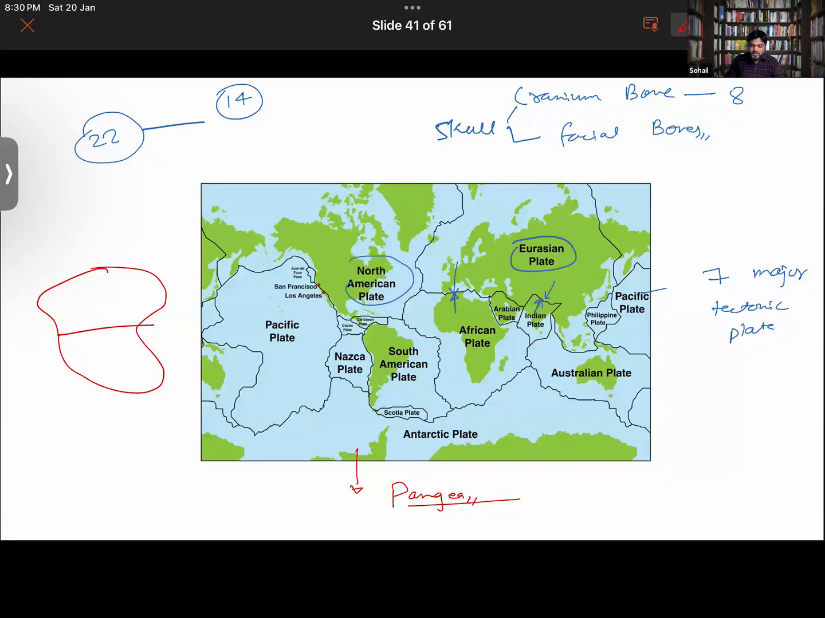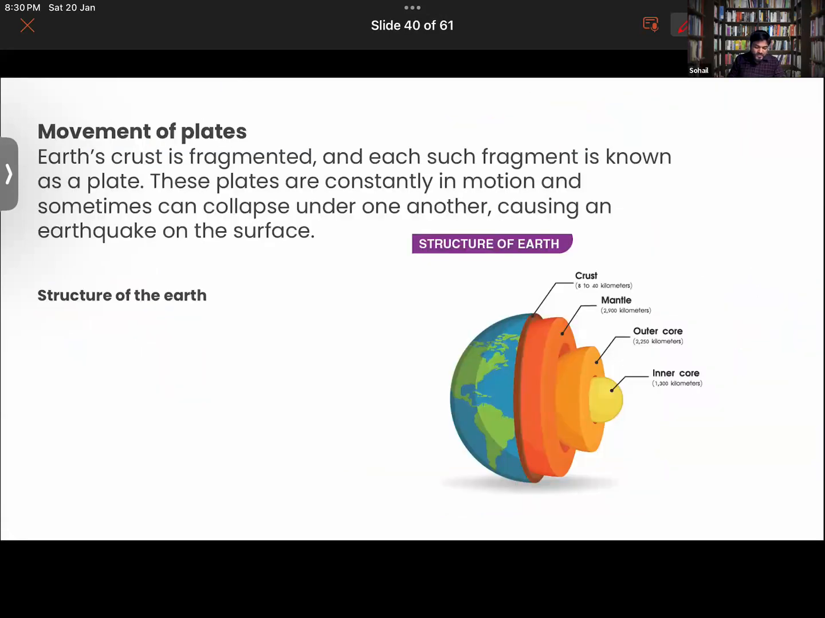At the boundary where two plates are moving, somewhere they will be colliding into each other, and somewhere they will be separating away from each other. At those zones, earthquakes will happen. That is what we will be studying in the next class, and hopefully the chapter will be completed in the next class.